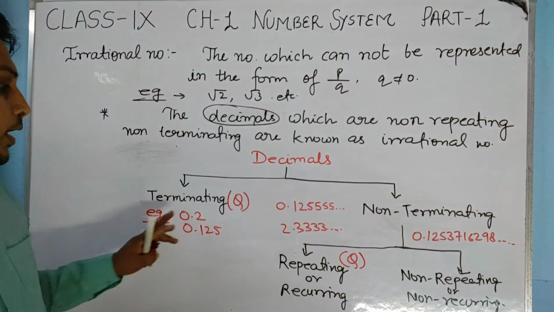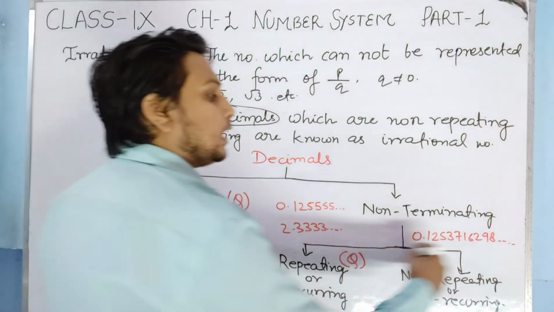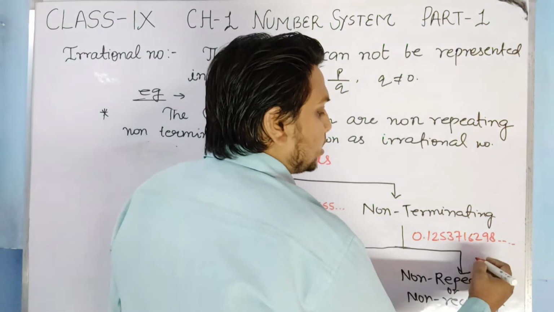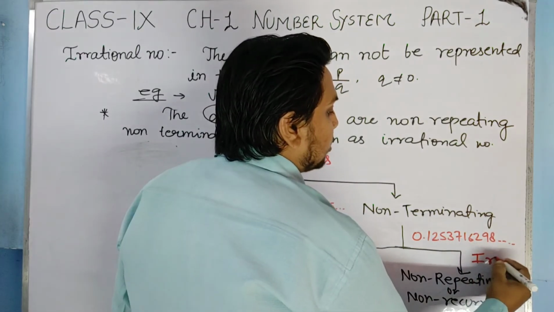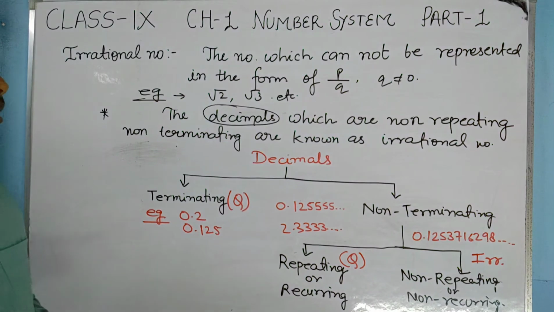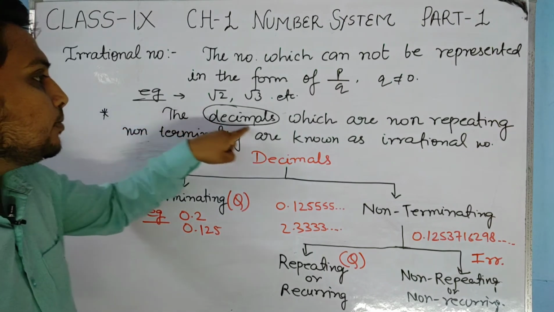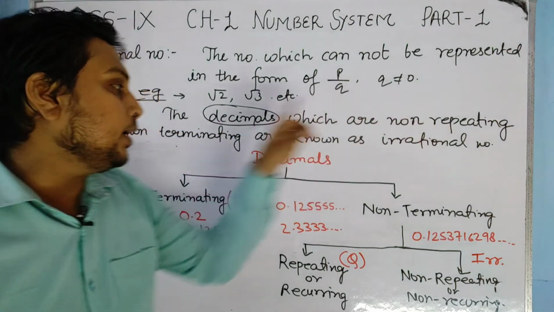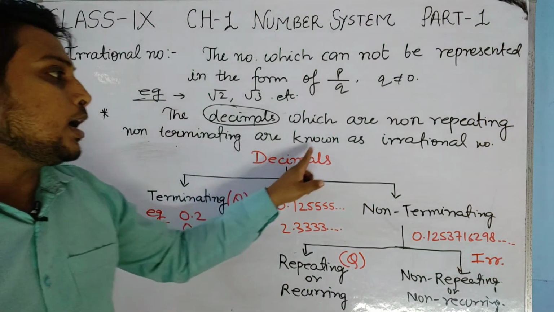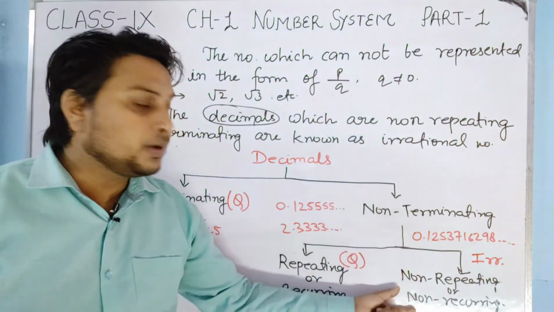Okay, so this is a rational number, this is a rational number, but this type of number cannot be changed into the form of p by q. So this is what these type of numbers are, irrational numbers. So I have written this definition, that the decimals which are non-repeating, non-terminating are known as irrational numbers. This definition comes from here.